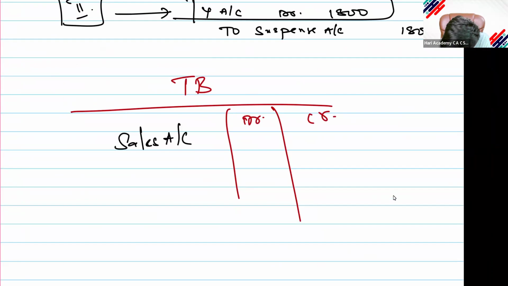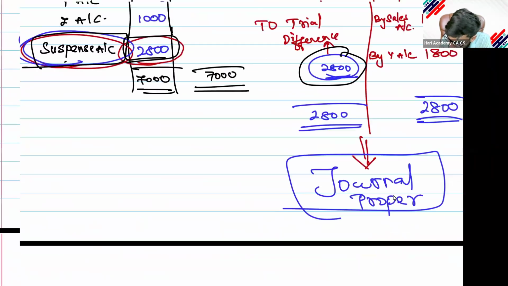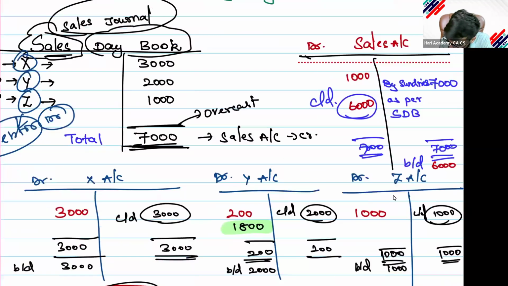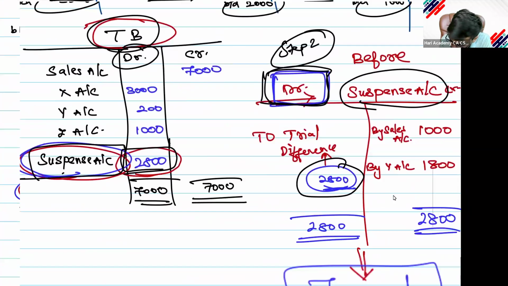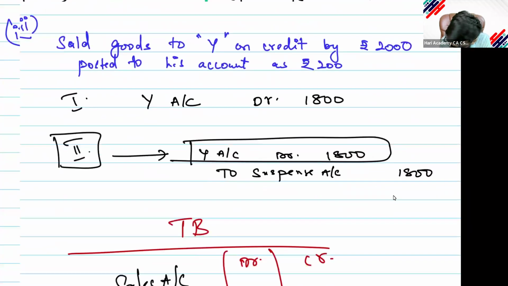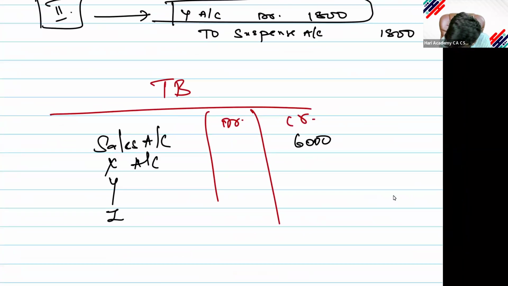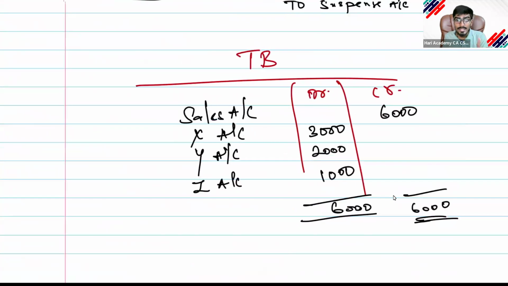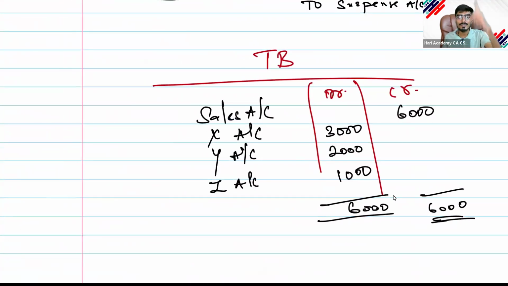So what is the sales account? Now the values show sales, X, Y, Z accounts. Sales account is showing 6000 credit. Then 3000 debit, 2000 debit, and 1000 debit. Y account is showing 2000 debit, and Z account is showing 1000 debit. Then 6000 will tally. Based on this, you will prepare the final accounts.